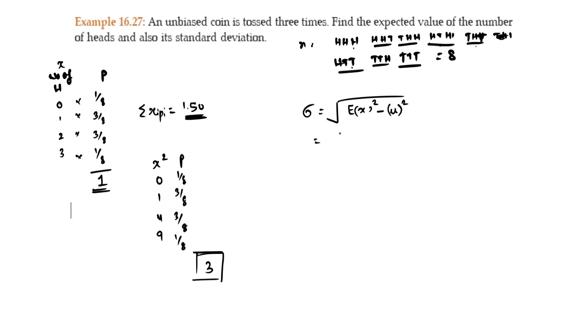So expected value of x square is 3 minus nu square, 1.5 square, so this answer is 0.75. Taking the square root of 0.75, I get 0.866. This is how we find out the standard deviation of this particular distribution.